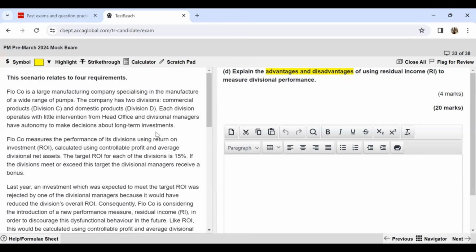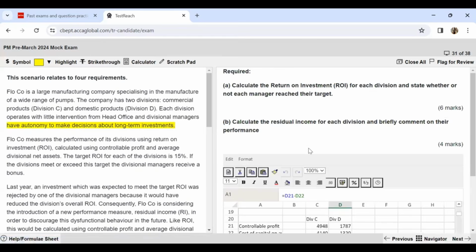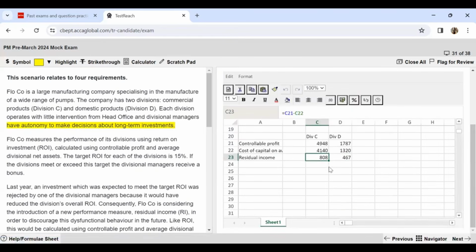If we talk about Flow company itself, the residual income which we just calculated for division C is nearly double that of division D. In such a scenario, division C would come out to be a larger division. So this comparison is not taking into account the sizes of the divisions and their investments. So this is one of the disadvantages, that you cannot compare between the divisions.